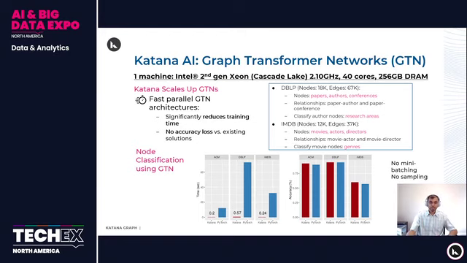So the training time is on the y-axis and lower is better. As you can see, Katana graph is an order of magnitude or 2 orders of magnitude faster than existing solutions. On the right side, I'm showing you the accuracy, and higher is better in this case. So our Katana graph either matches the accuracy or is even better. And all these results are without mini batching and sampling as in the original graph transformer paper. So Katana graph scales up graph transformer networks. It provides fast parallel execution for GTN architectures. It significantly reduces the training time and there is no accuracy loss compared to existing solutions.